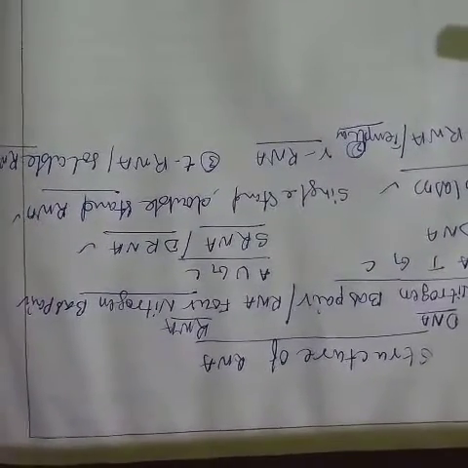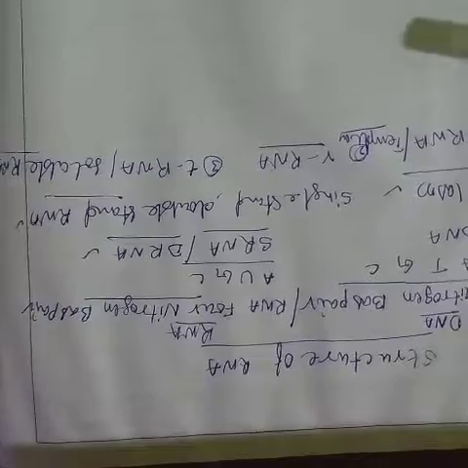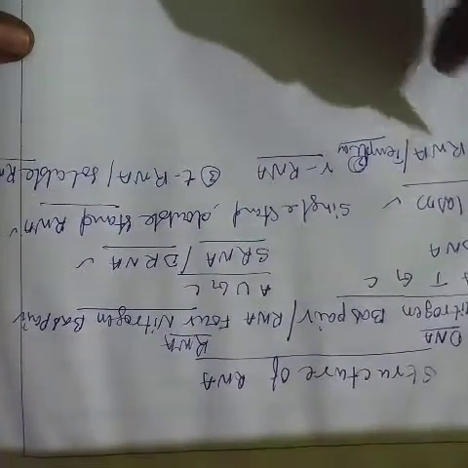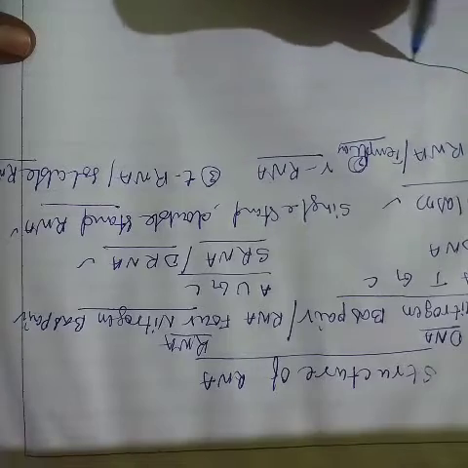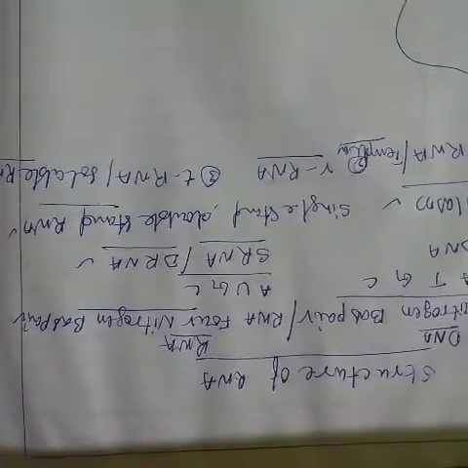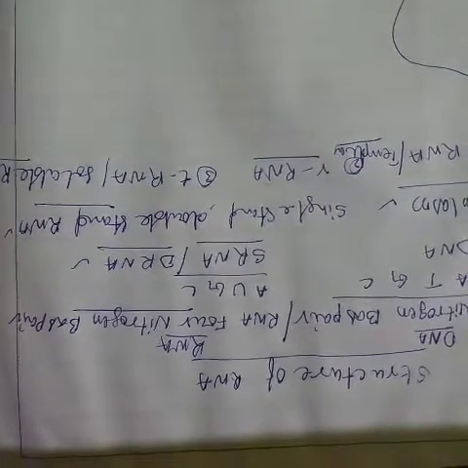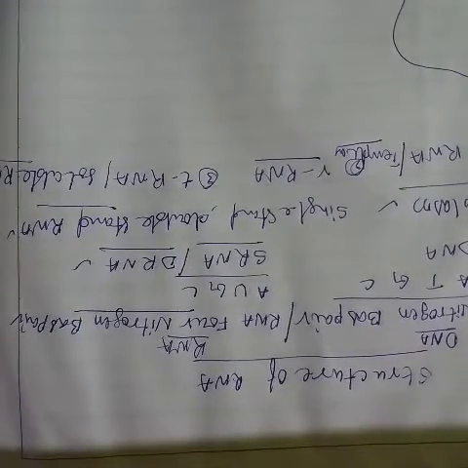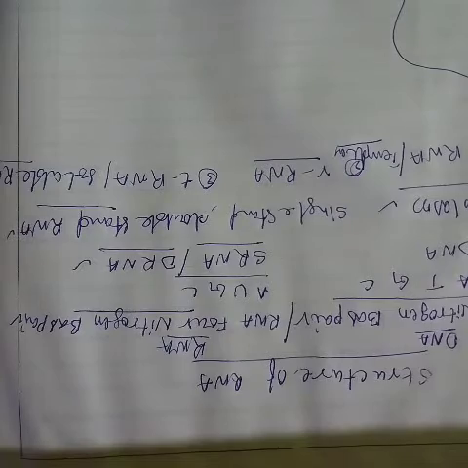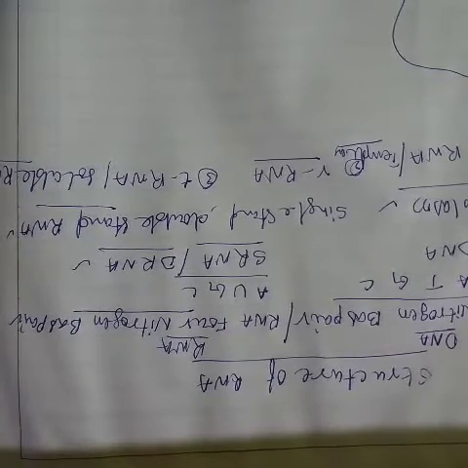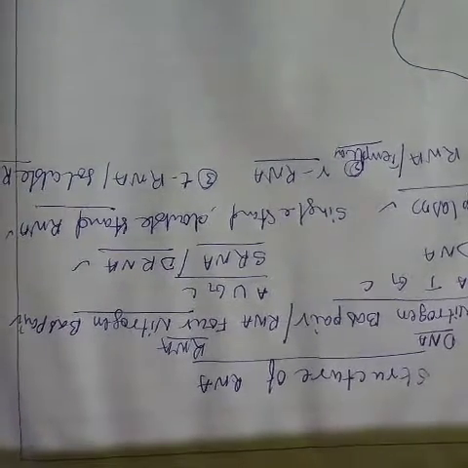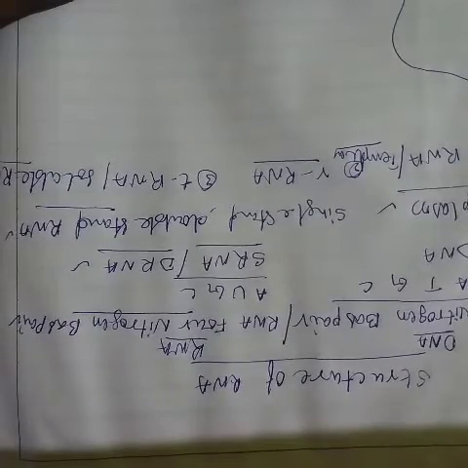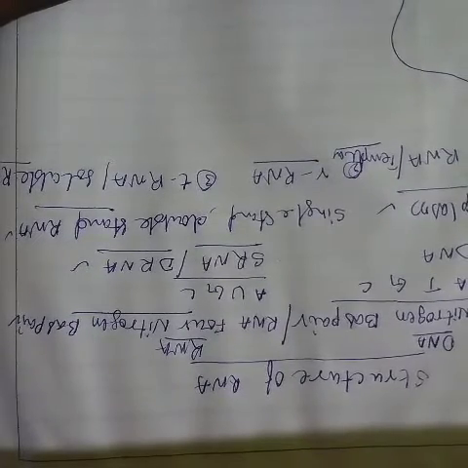Now I shall discuss the structure of the RNA. You know the structure: this is a single strand of the RNA molecule. This single strand of the RNA molecule contains different kinds of nitrogen bases, such as this one, this one and this one, as well as this one.